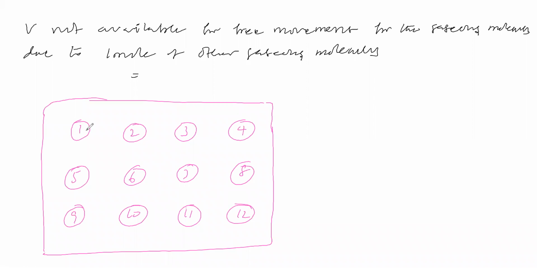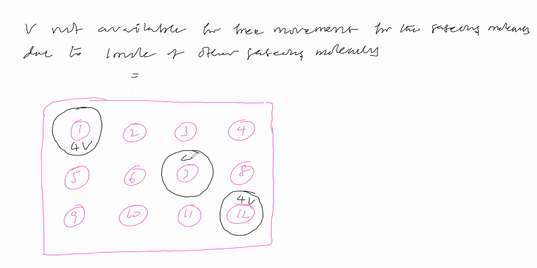Now, due to this gaseous molecule, this much volume is not available for free movement for other molecules. Due to gaseous molecule 12, 4V volume is not available for free movement for other gaseous molecules.